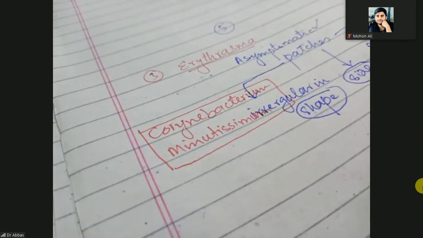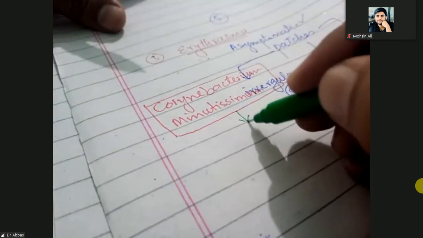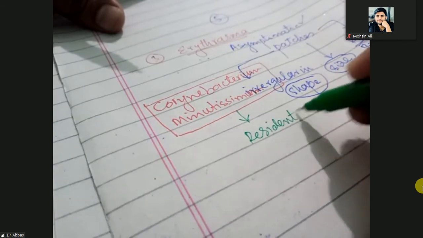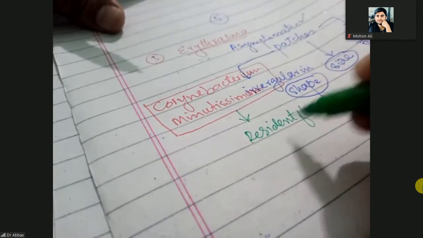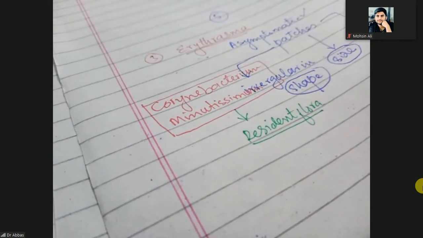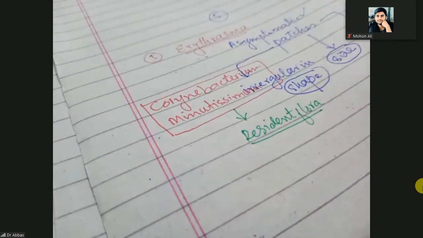We have already studied that Corynebacterium minutissimum is non-pathological and it is resident flora. So this erythrasma is an infection or disorder due to the resident flora.